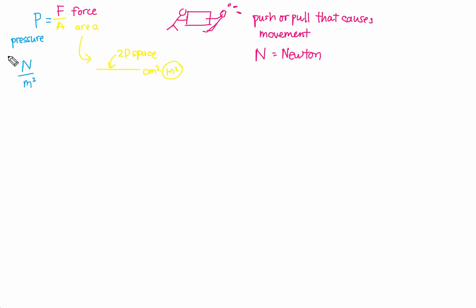But we are scientists, and scientists like simplicity. So we don't write this. We represent newtons per meter squared as pascals. It's written as Pa, kind of like centimeters is shortened to cm, but the actual word is pascals.